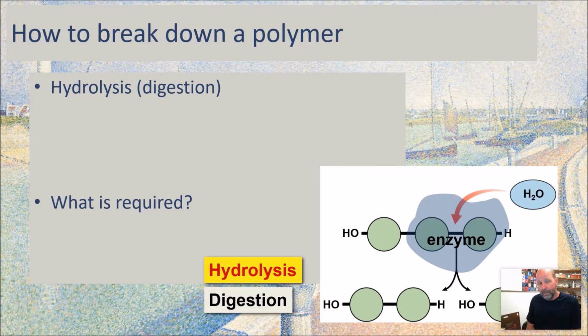When we're breaking down a polymer, the reverse of dehydration synthesis is hydrolysis. And hydrolysis is what we do in digestion. This is what happens in your small intestine to all the proteins that you eat. They get chopped into individual amino acids. All the starches you eat get chopped into individual glucose molecules. So we do this hydrolysis. And the word root lys, L-Y-S, means something's breaking or cutting. And hydrolysis, right? We're using water to break something.